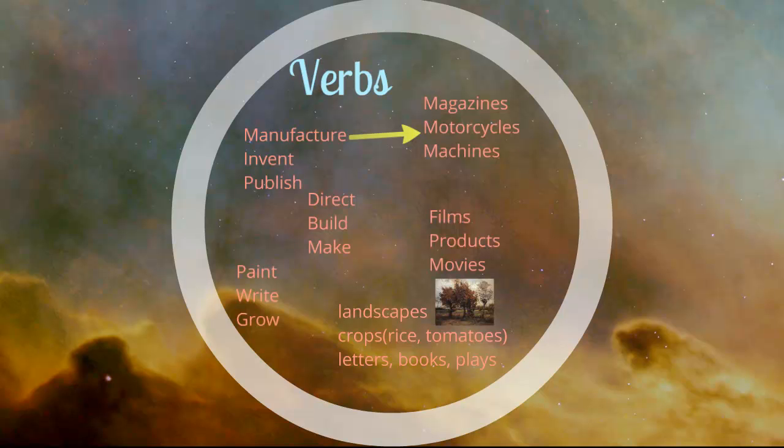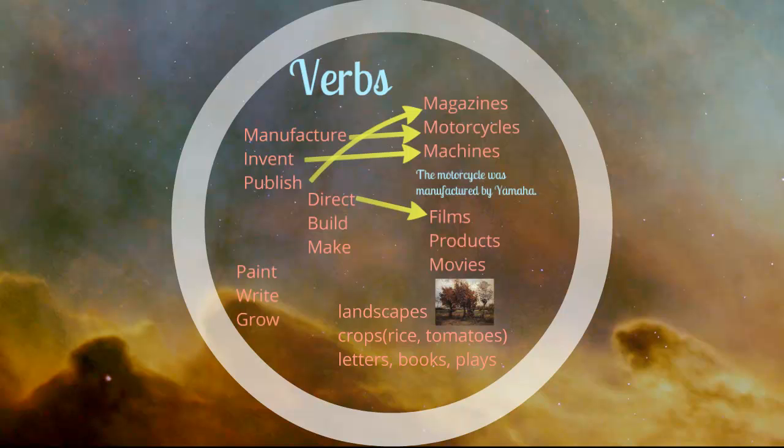What kind of things do we invent? We invent machines. What do we publish? We publish magazines. Let's take a look at an example of one of these verbs in passive voice. The motorcycle was manufactured by Yamaha. La motocicleta fue hecha por Yamaha.